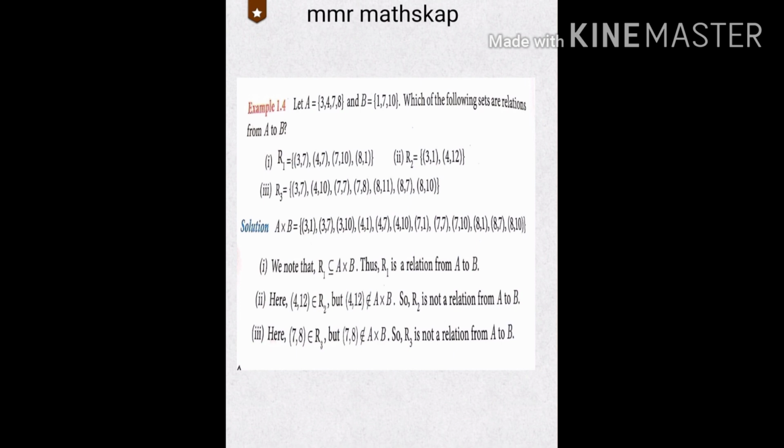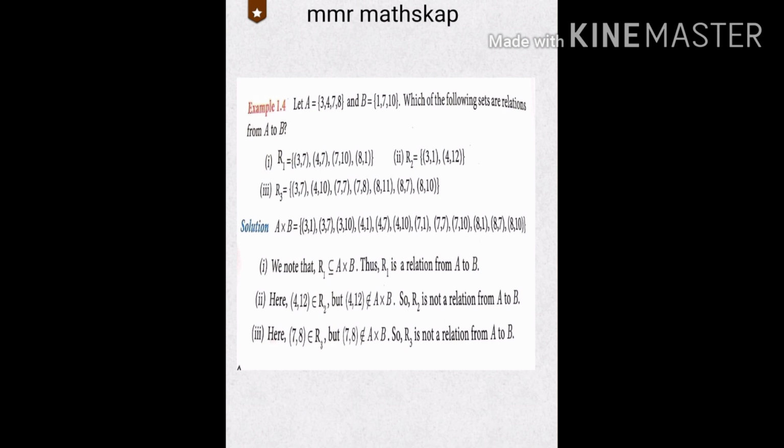Now check R1 against A cross B. Check R1: (3, 7), (4, 7), (7, 10), (8, 1). In A cross B, (3, 7) is there, (4, 7) is also there, (7, 10) is also there, and (8, 1) is also in A cross B. So we note that R1 is a subset of A cross B. So the R1 set is contained in A cross B. Thus R1 is a relation from A to B.